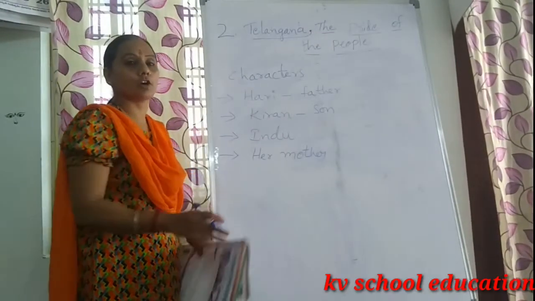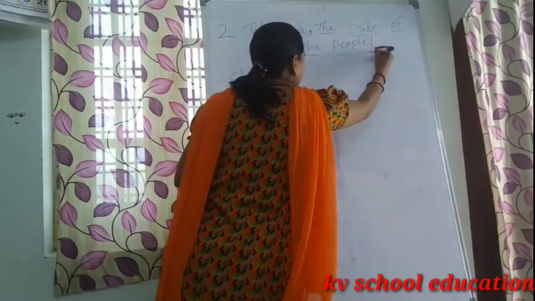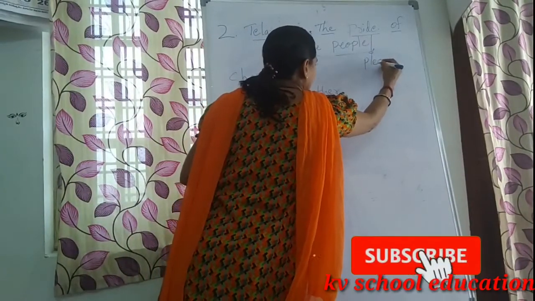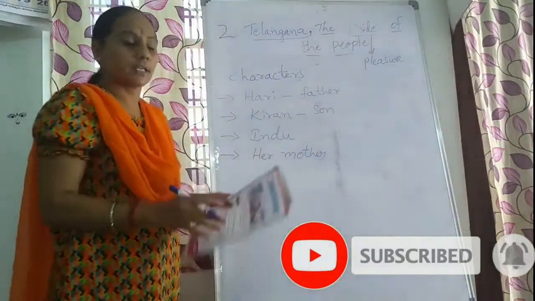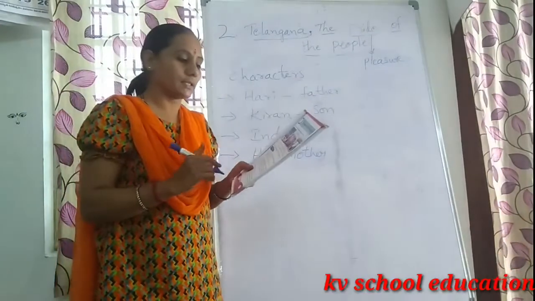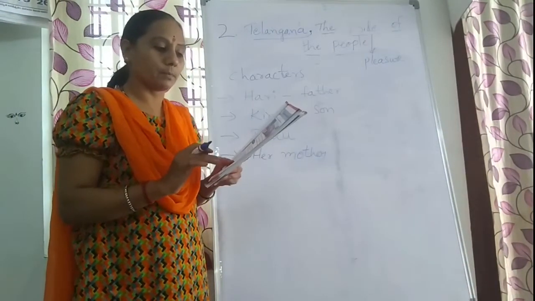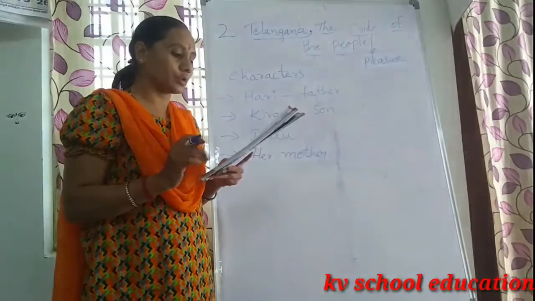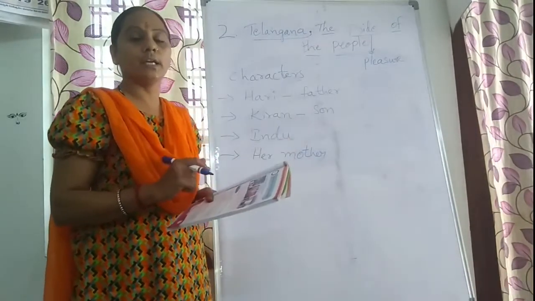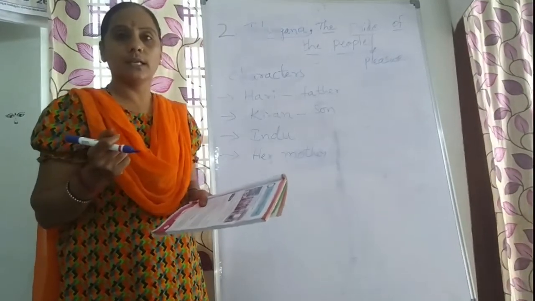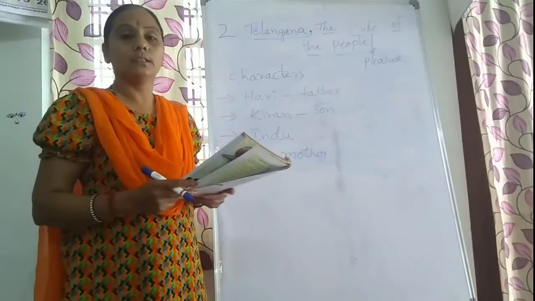So what is the meaning of pride? Pride means pleasure. So now let me start our lesson. Hari was sitting in the armchair and was reading the newspaper. Kiran, his son, observed the emotion appearing on his father's face. So what is Hari doing? Hari is sitting on the armchair, and what is he doing? He is reading the newspaper.